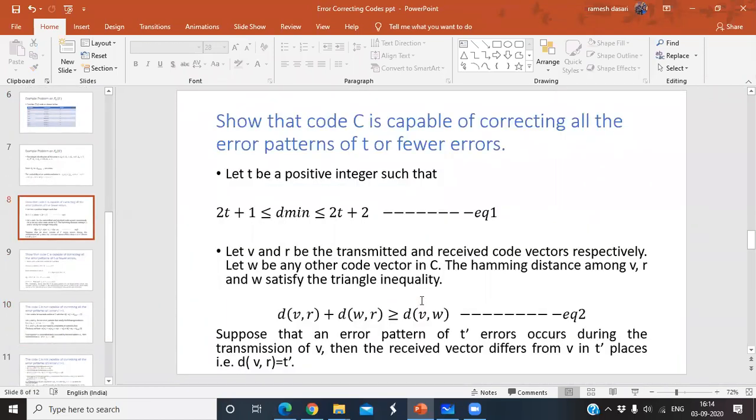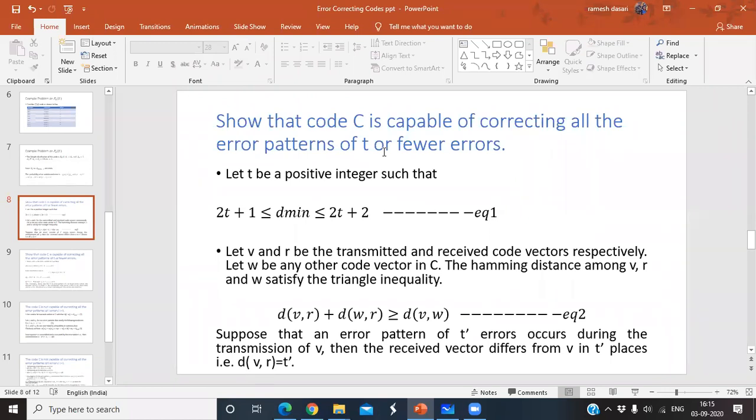Now here you have to show that it has the capability to correct t errors. We don't know the value of t, so here I want to consider another one, that is t dash.